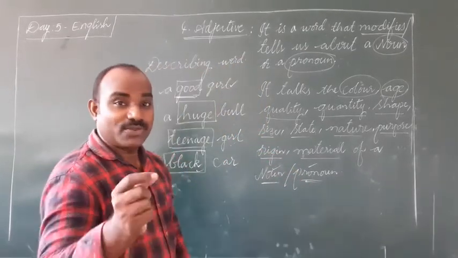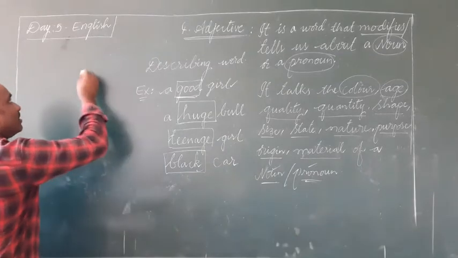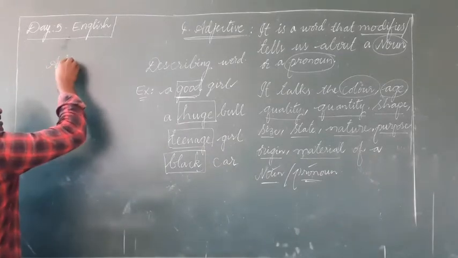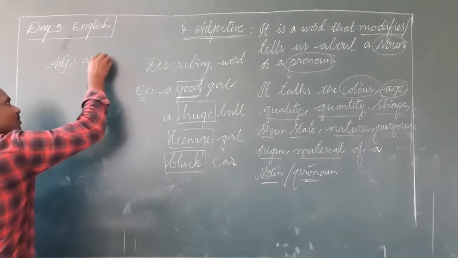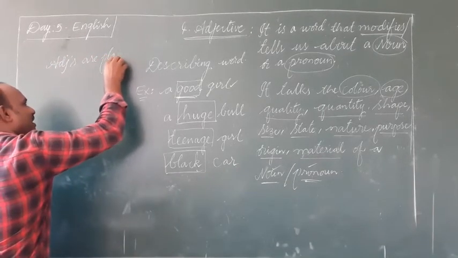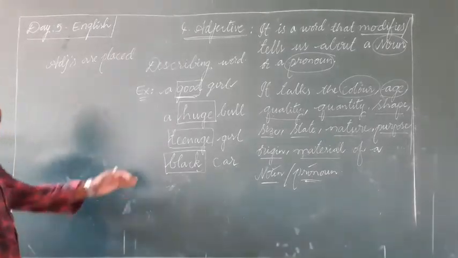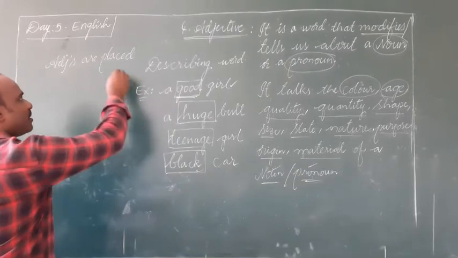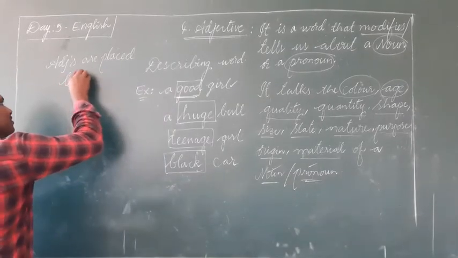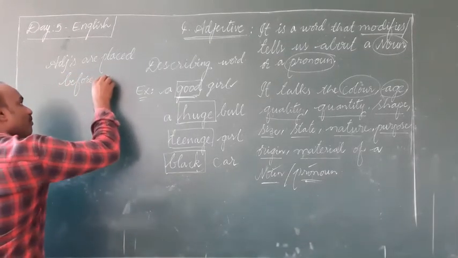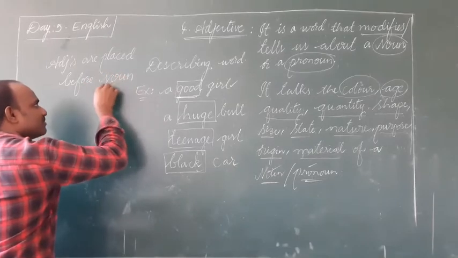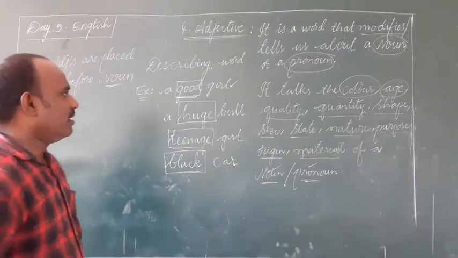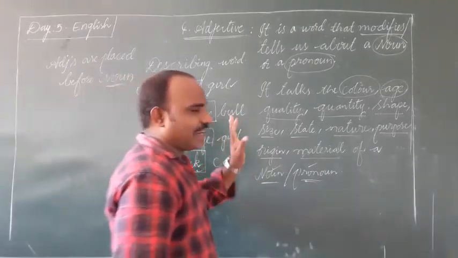Generally, adjectives are written before nouns. Adjectives are placed, see, placed means here written, of course. Adjective generally is written before nouns. Right? So this is an adjective.